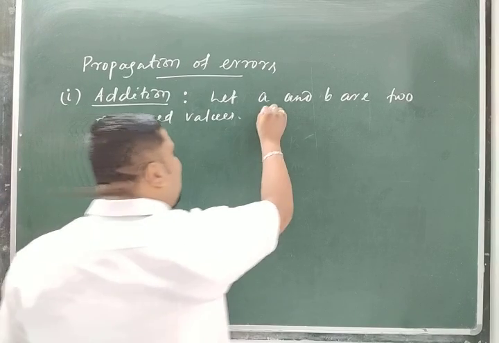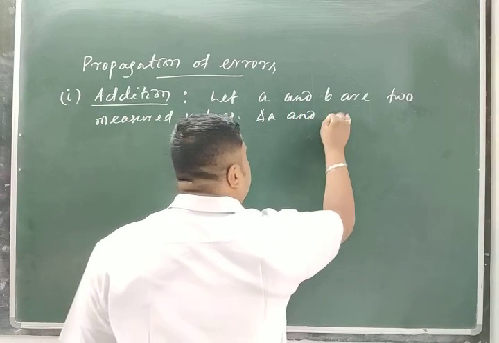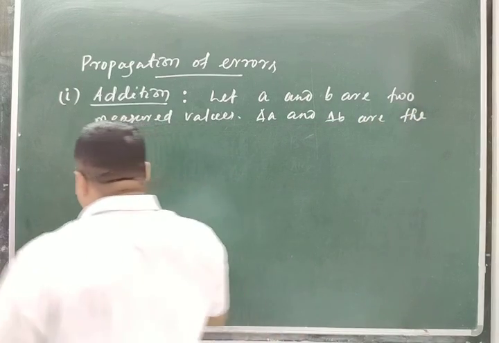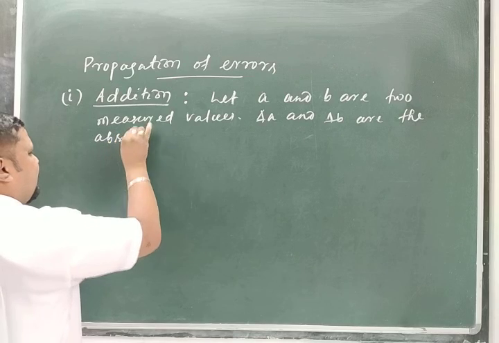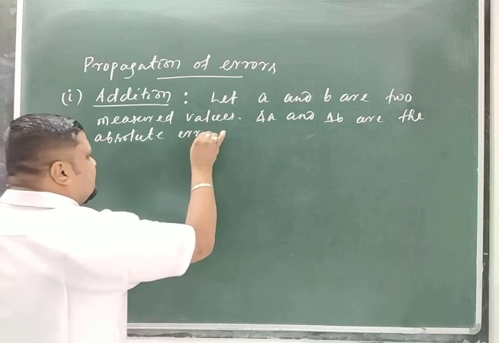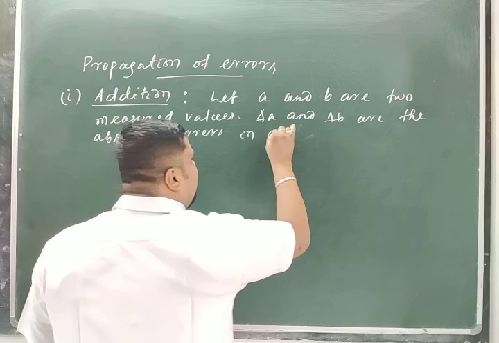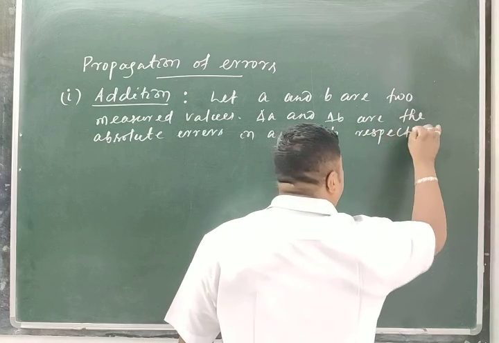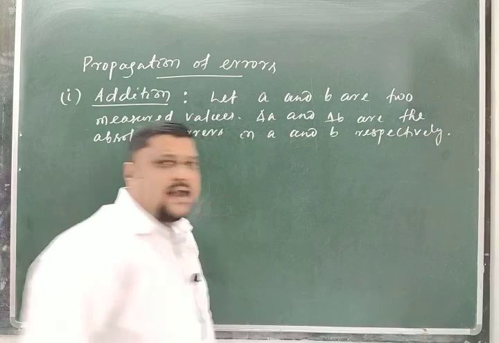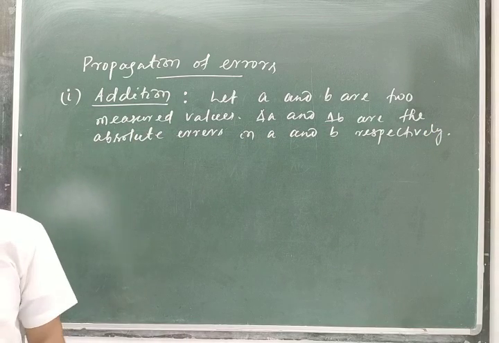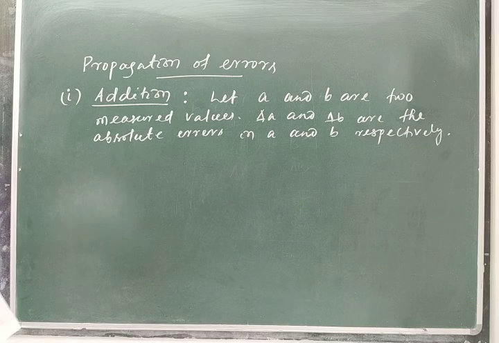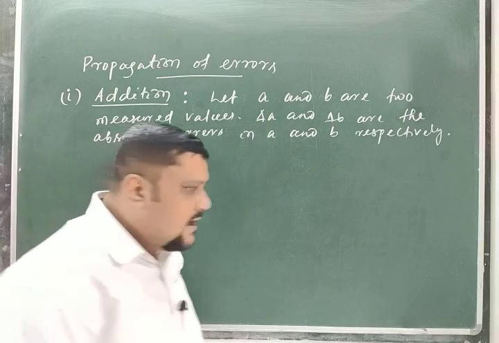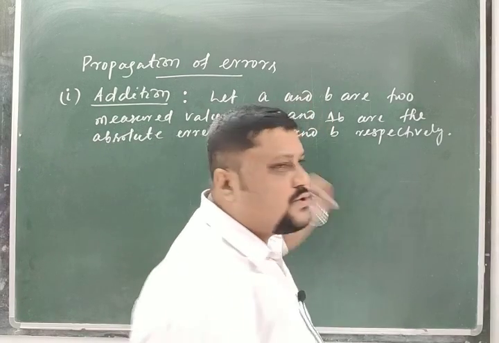Now, delta A and delta B are the absolute errors in A and B respectively. Clear? So these are the absolute errors in A and B respectively. Now in this case, let us calculate the absolute error in the addition, or the summation, of these two.